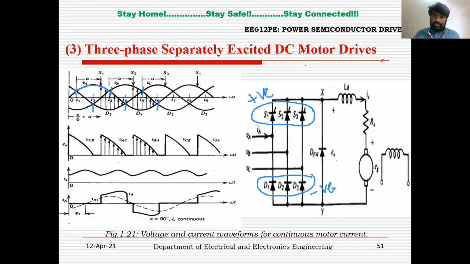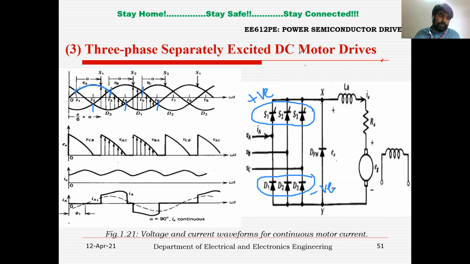They will be in forward bias condition whenever they have more positive voltage across them, or, for the bottom group, more negative voltage across them.